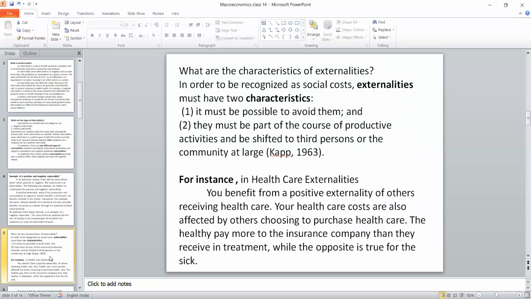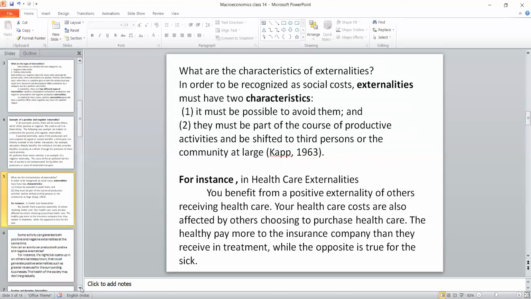You benefit from the positive externality when others receive healthcare. Suppose now we are undergoing the pandemic situation. If the neighborhood is testing whether there is corona or not, suppose you give the vaccination and he says he is free from corona, you are also benefited, because if he were affected, you would also get it. So any vaccination for others is a social benefit for us. So this is a right example for the externality.